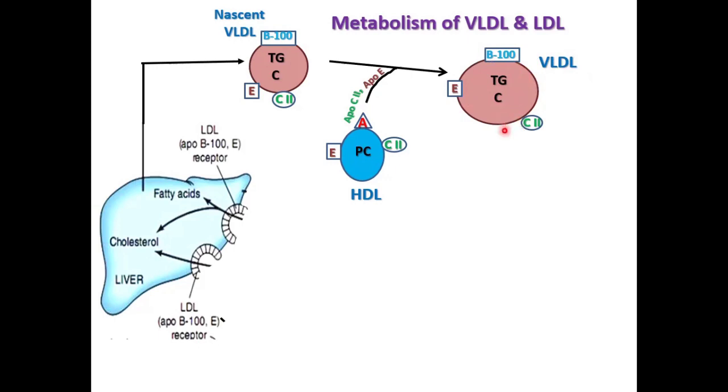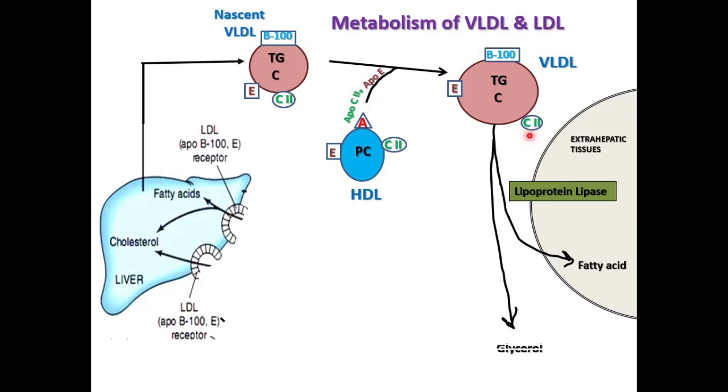VLDL is transported in the blood from the liver to the muscle and adipose tissue. In the capillaries of these tissues, ApoC2 activates lipoprotein lipase. Similar to chylomicrons, the triacylglycerol of VLDL is hydrolyzed by lipoprotein lipase into fatty acid and glycerol.